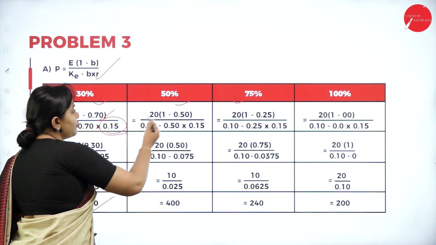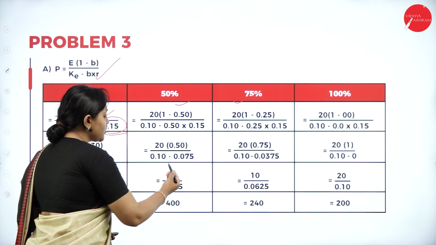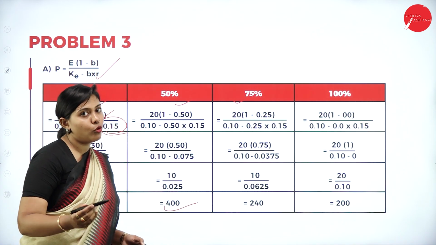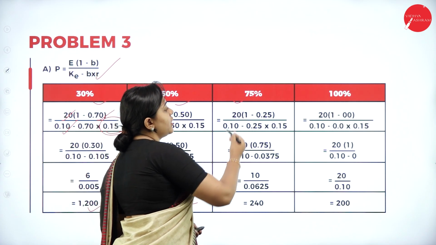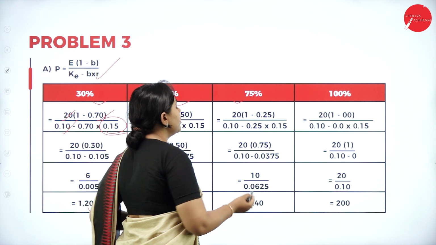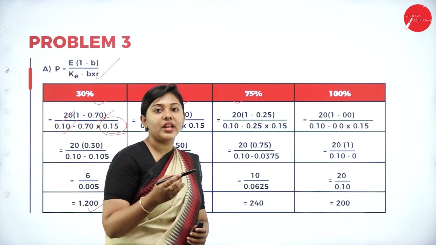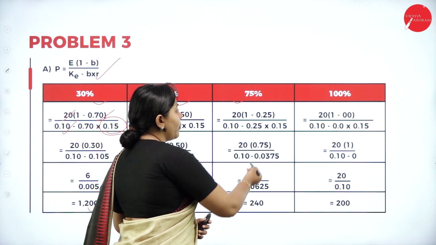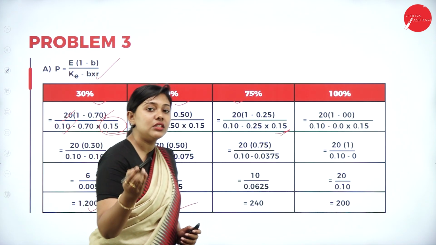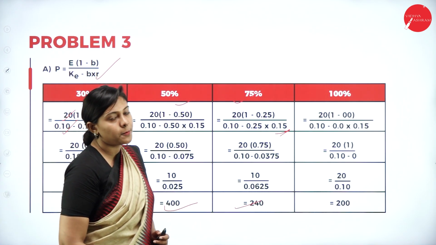Next we have 50%, with the same rate of return. If you substitute the values, the answer you get is 400. And similarly for 75%, the retention ratio will be 0.25. If you calculate with the cost of capitalization rate of 10% and the rate of return of 15%, the answer you get is 240. That is the market price per share.